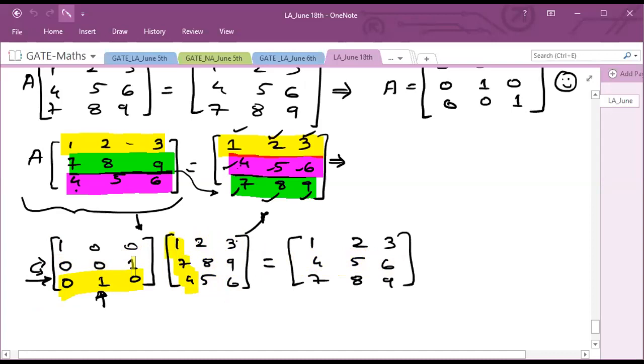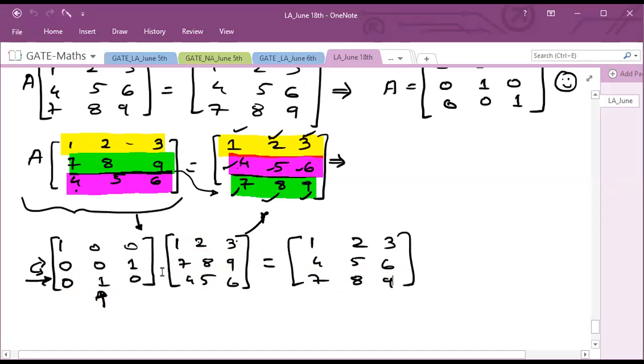So 1 into 0 will become 0, 7 into 1 will become 7, plus 4 into 0 will become 0. Okay. 0 1 0 into 2 8 5, right? If I'm taking it over here in second place, then my second row will come at third place. Is it clear now?